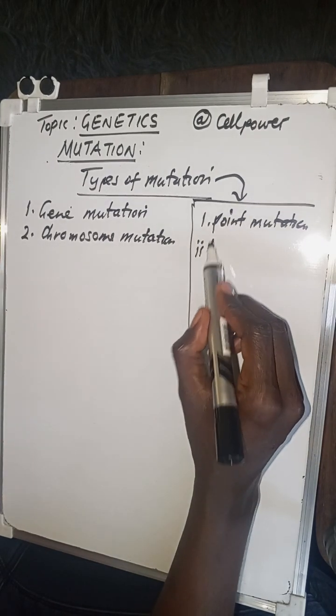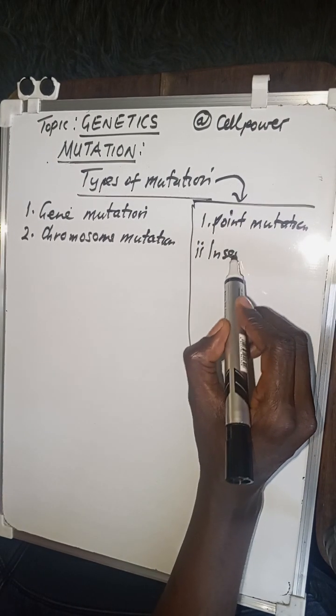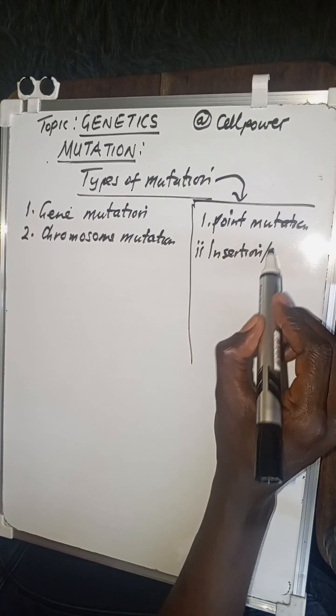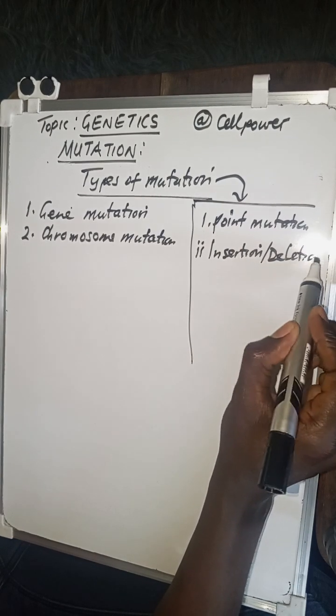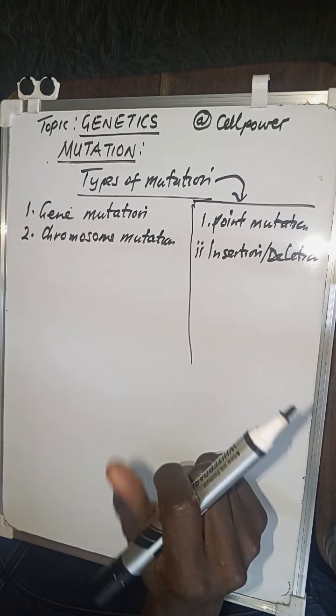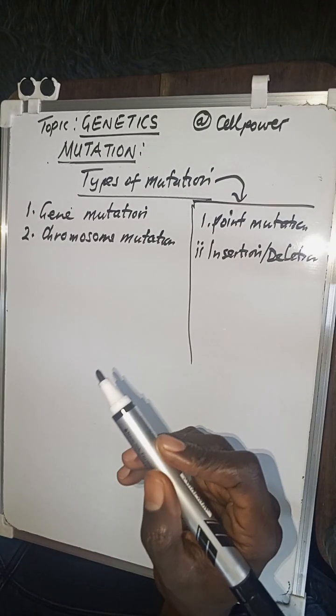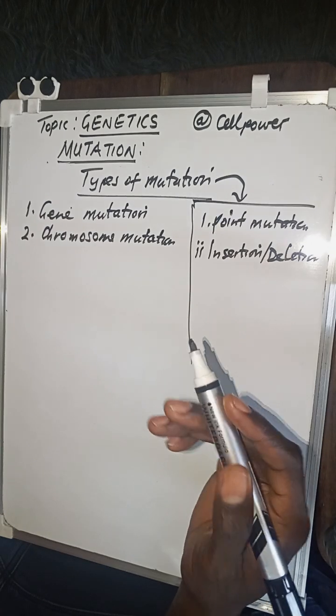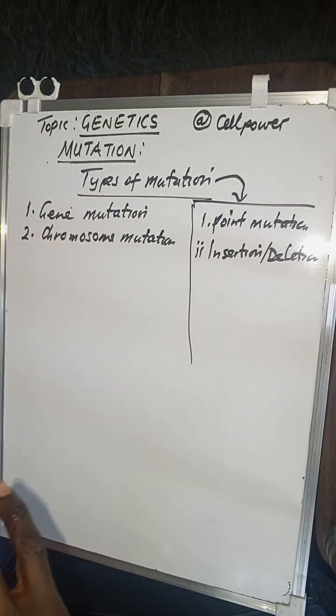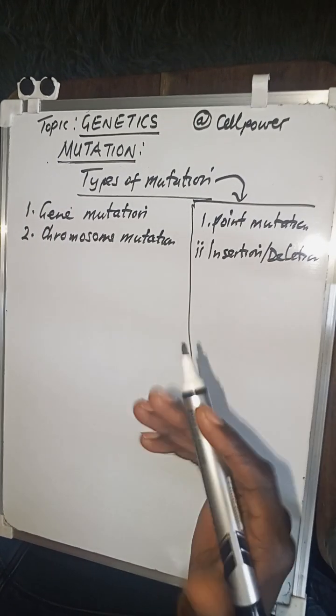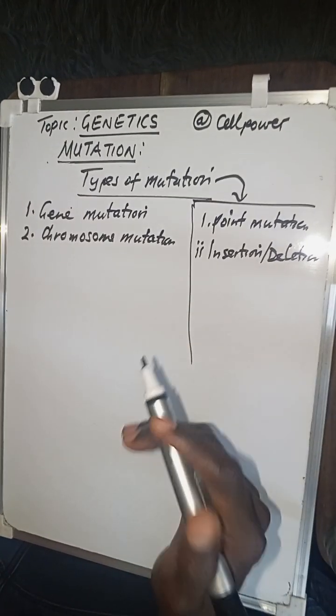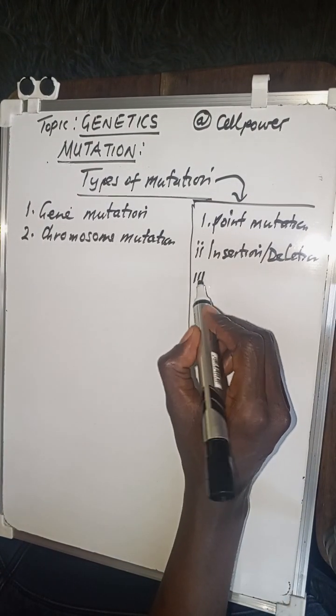We can also have what we call insertion. Sometimes we can call it deletion. Now, insertion or deletion is where extra DNA bases are actually inserted or deleted, which can shift the way the genetic code is read, or the sequencing of the letters as they appear in your DNA.